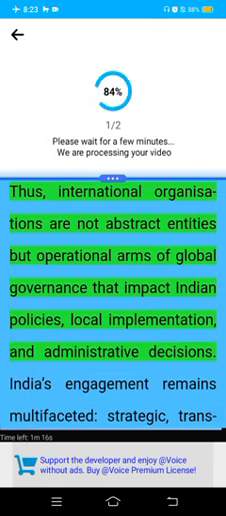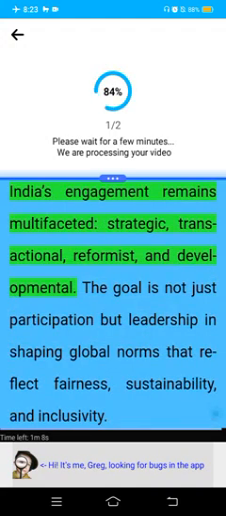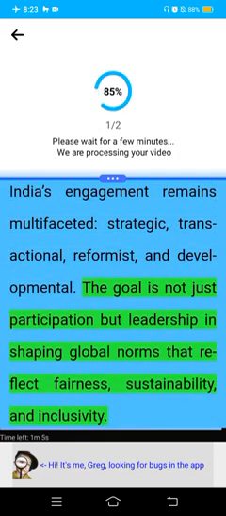Thus, international organizations are not abstract entities but operational arms of global governance that impact Indian policies, local implementation, and administrative decisions. India's engagement remains multifaceted, strategic, transactional, reformist, and developmental. The goal is not just participation but leadership in shaping global norms that reflect fairness, sustainability, and inclusivity.